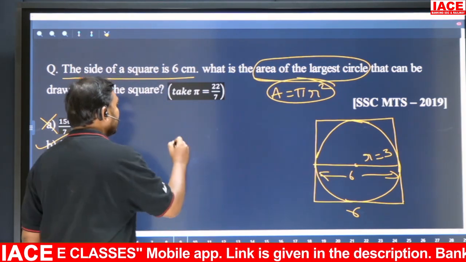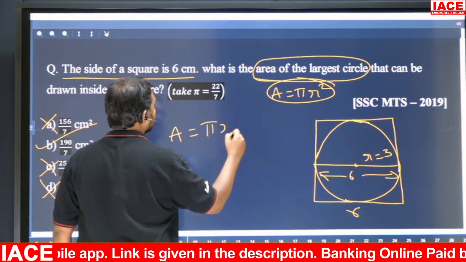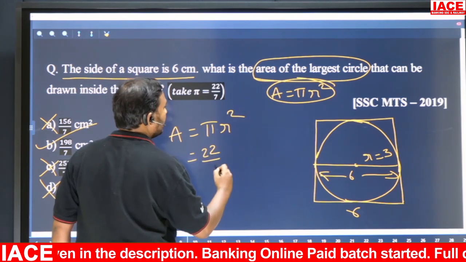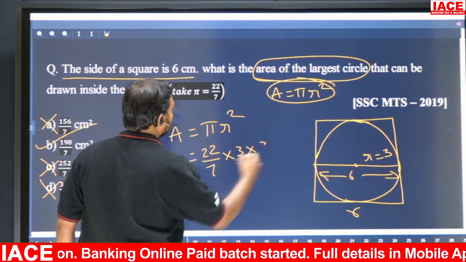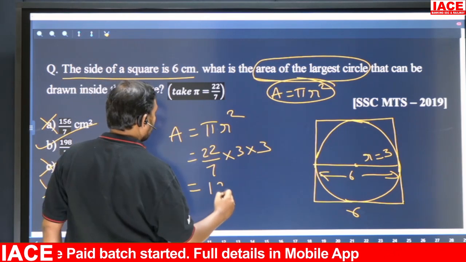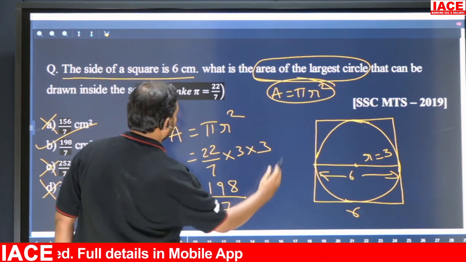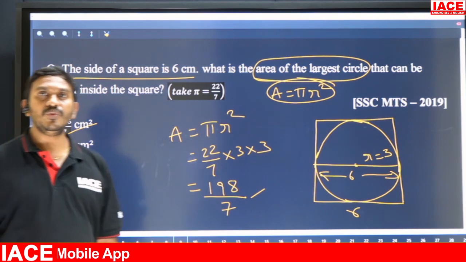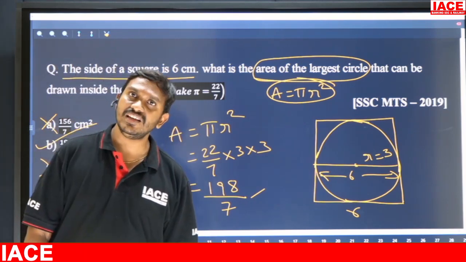So we have to find the area. What is the area? Pi r square. So that is 22/7 into 3 into 3. That is 198/7. Okay, so what is the answer? 198/7 is the right answer.